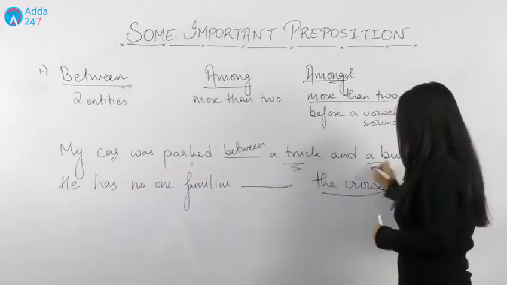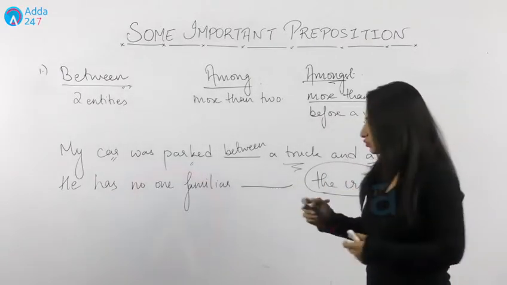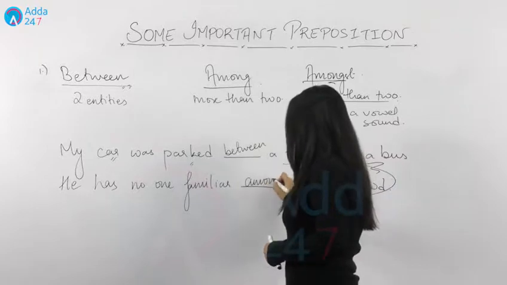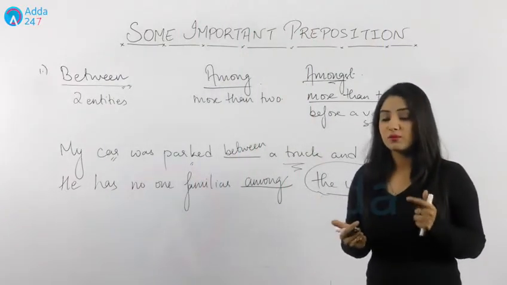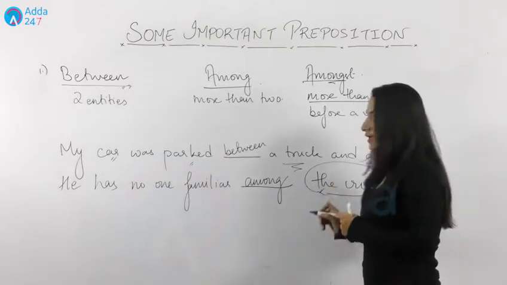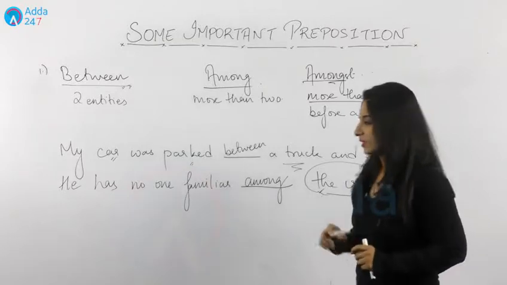That means you're talking about a crowd, and a crowd doesn't mean only two. A crowd means more than two. So we'll write among here. And why have we used among here? Why not amongst? Because the word used after it has a consonant sound and not a vowel sound, right?